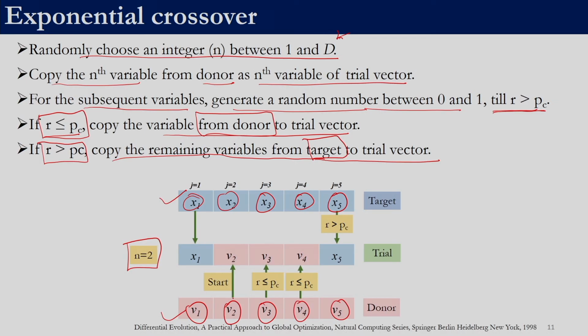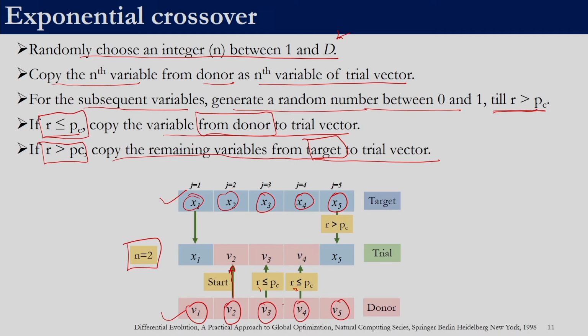So, we start from the second variable, which is directly copied from the donor vector. For the third variable, we need to generate a random number. If the random number is less than or equal to PC, we take the value from the donor vector to the trial vector. Subsequent to that, we generate another random number. If that is less than or equal to the crossover probability, we copy from the donor vector to the trial vector.